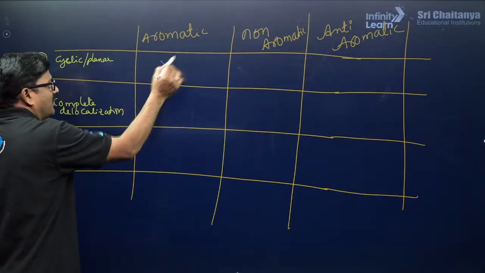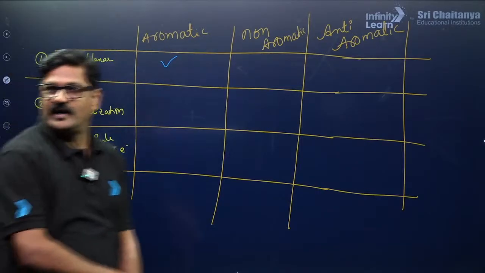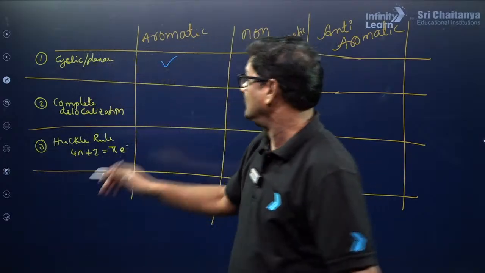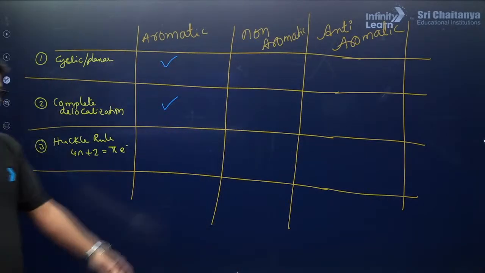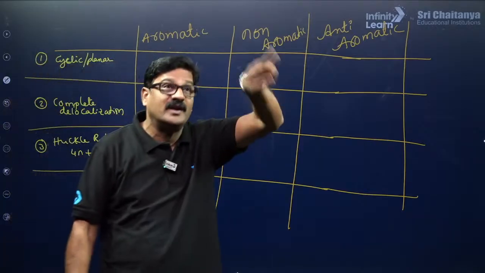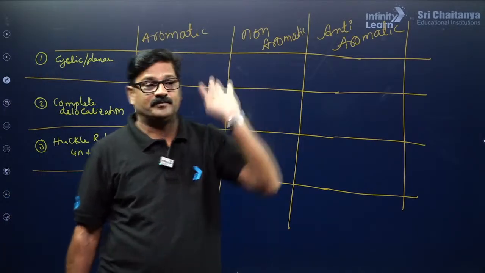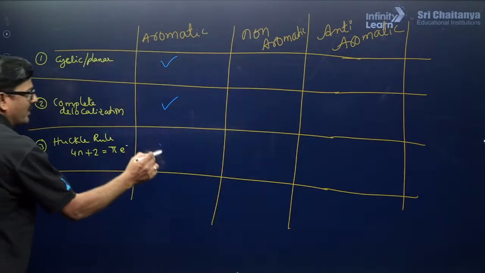Cyclic and planar has to be obeyed, and complete delocalization, meaning the resonance should be completely within the cycle, and it should obey Huckel rule.